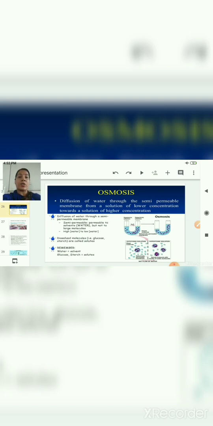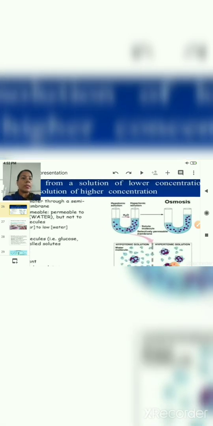So here a higher concentration of water is there. From the higher concentration of water, the molecules are moving towards the lower concentration of water, and dissolved molecules like glucose and starch are called solutes in the case of osmosis when it is occurring in a human body or any other living organism. And there is one more important point, that water is the solvent and glucose and starch are solutes here. So in osmosis, the solvent will move from higher concentration to lower concentration. Again, in this diagram you can see, children,